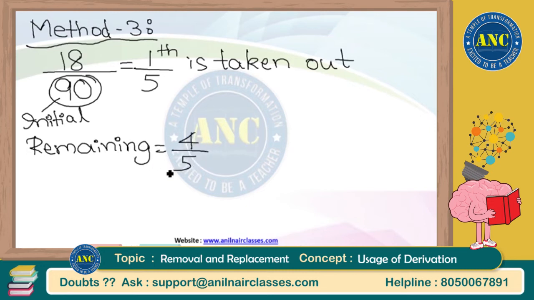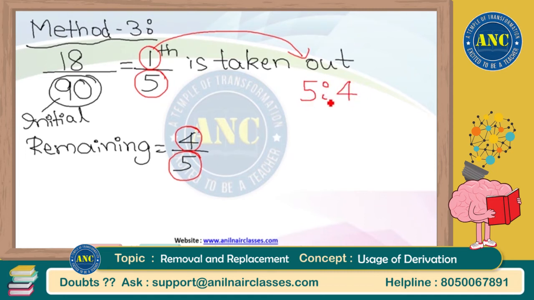Remaining is 4 by 5. The meaning of 4 by 5 is nothing but initially it is 5 liters and finally the remaining is 4 liters, or initially 5 liters, 1 liter is taken out. That means the remaining is 5 minus 1, 4 liters. But this process is repeated 3 times. So initially 5, finally 4. Let me put the ratio of initial to final. It is repeated totally 3 times. It is 5:4.